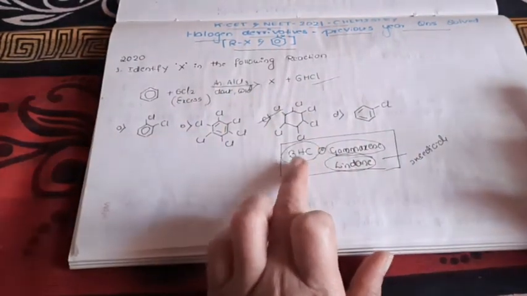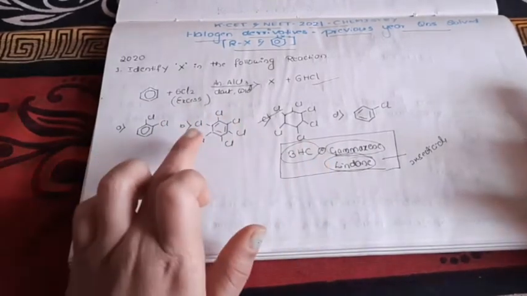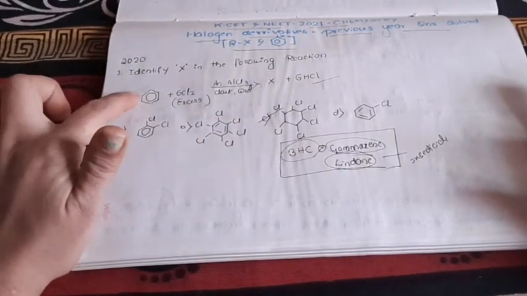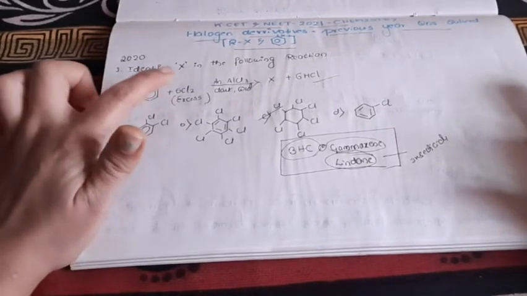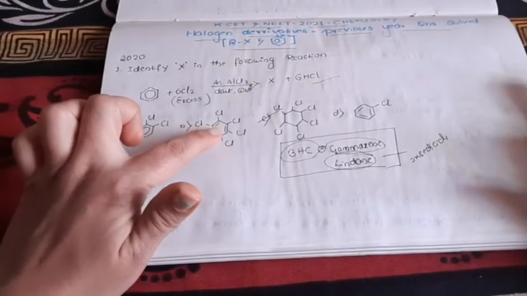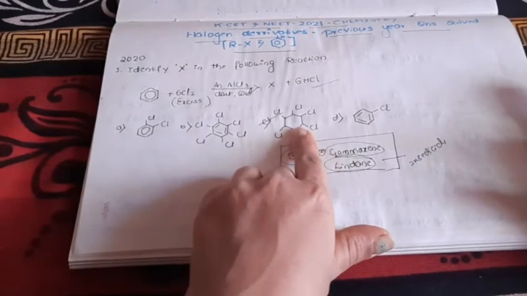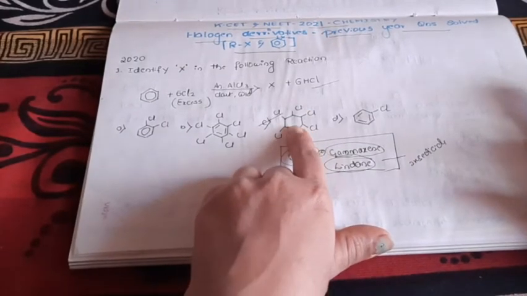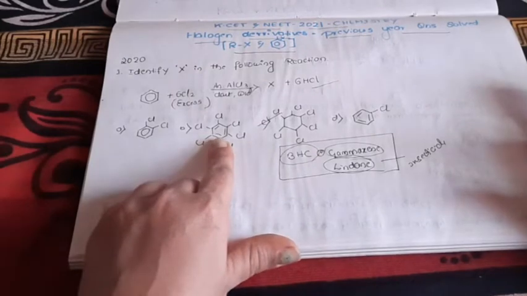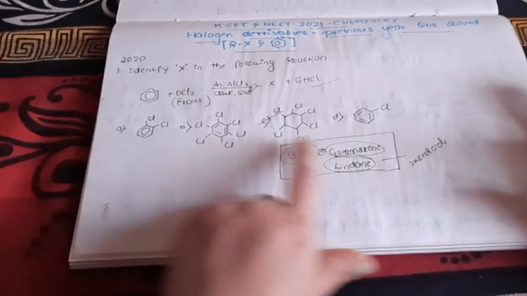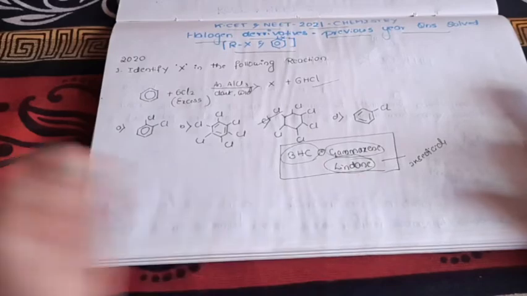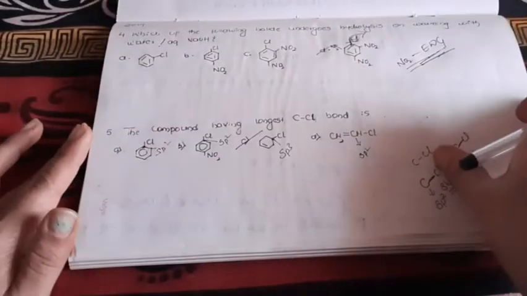As I'm saying, it's benzene hexachloride, where the 6 hydrogen atoms of benzene are replaced by 6 chlorine atoms, and the benzene ring should be there. So this is like a cyclohexane you will get. This is not the correct answer. Option B is the correct one. Do go through this. This is also known as gammaxane and lindane. So for this question, option B is the correct one. For the other years 2017, 16 and 15, I'll mention the link. You can go through that.